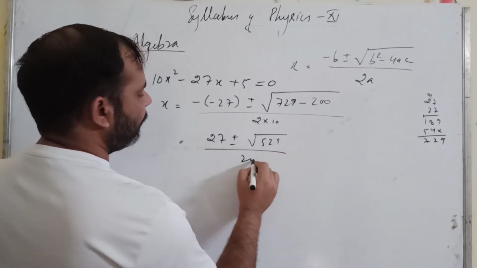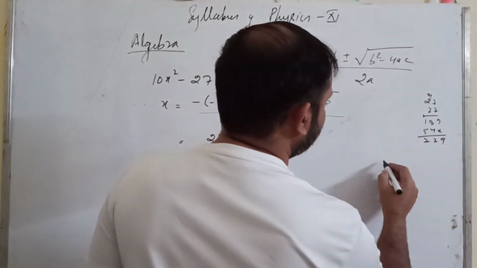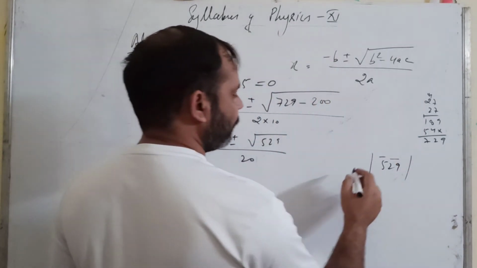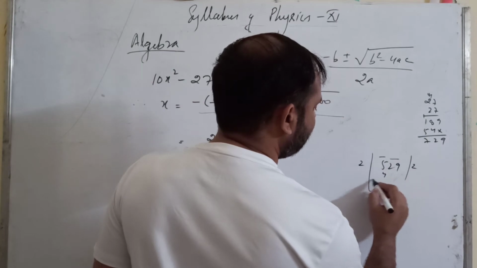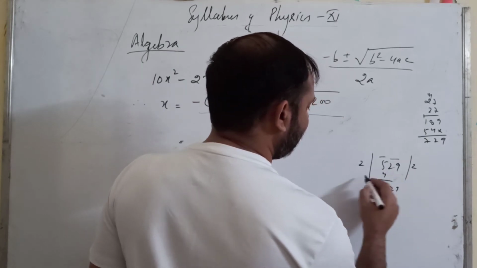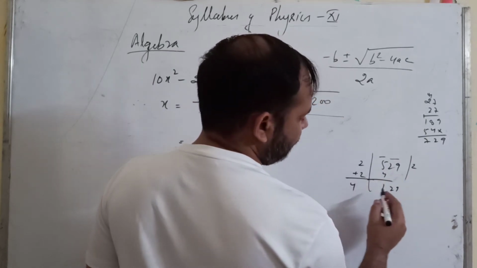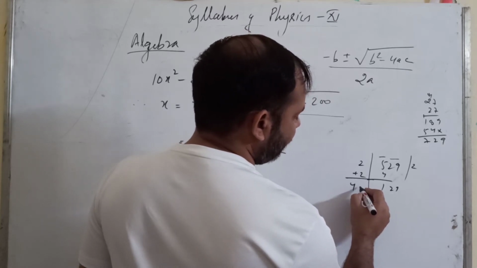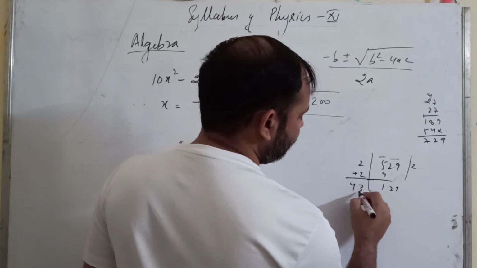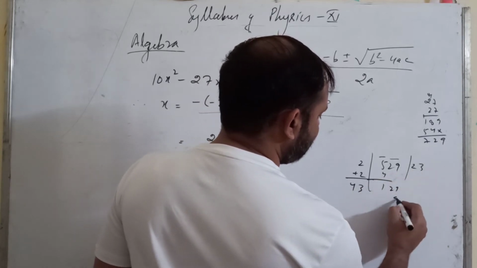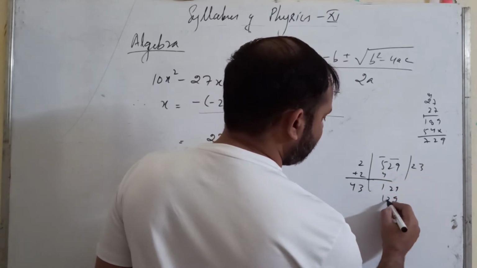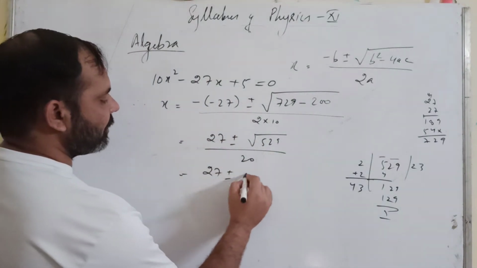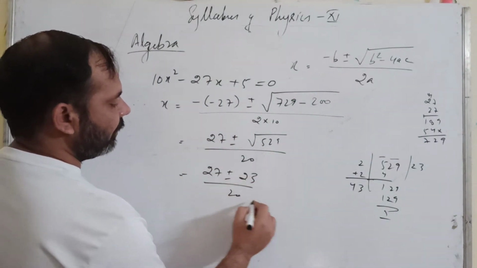529 upon 20. Now 529, we will find out the square root. It is 23. So 27 plus minus 23 upon 20.